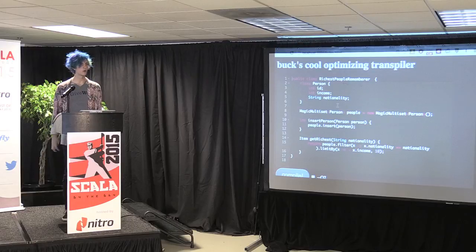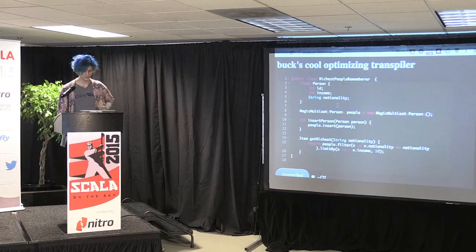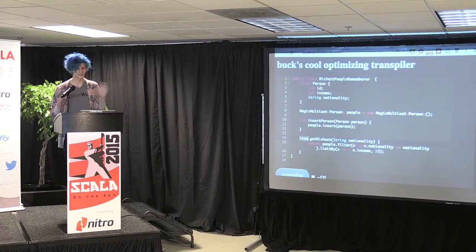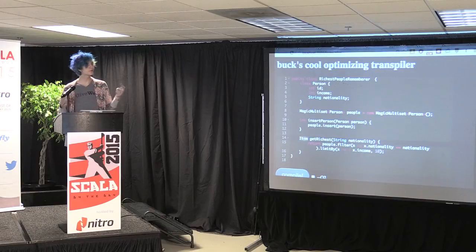And I want you to store, for every nationality, the 10 richest. So I want to be able to ask, this return type is totally a lie, but I don't actually check it. So I want you to be able to give me the 10 richest people of every nationality. So we can look at the implementation here.